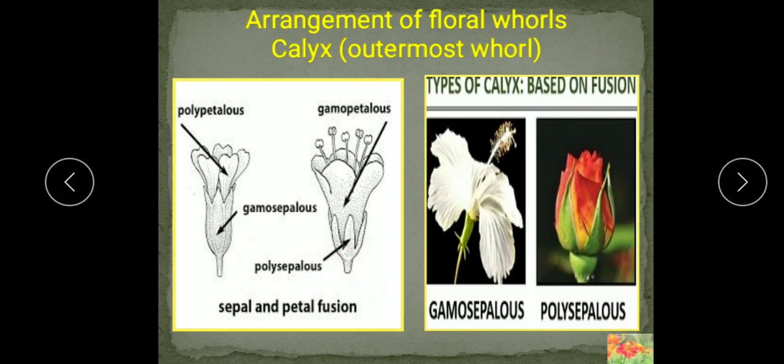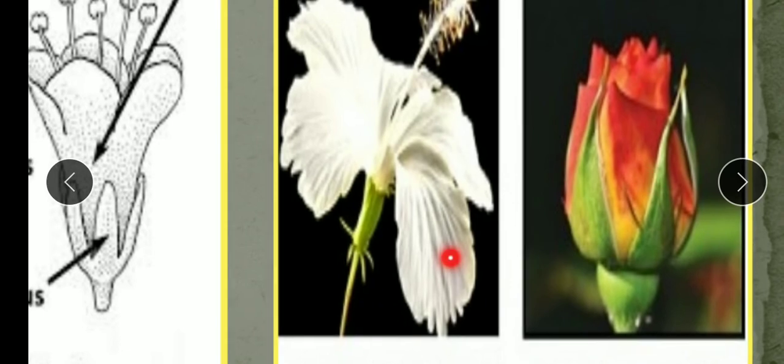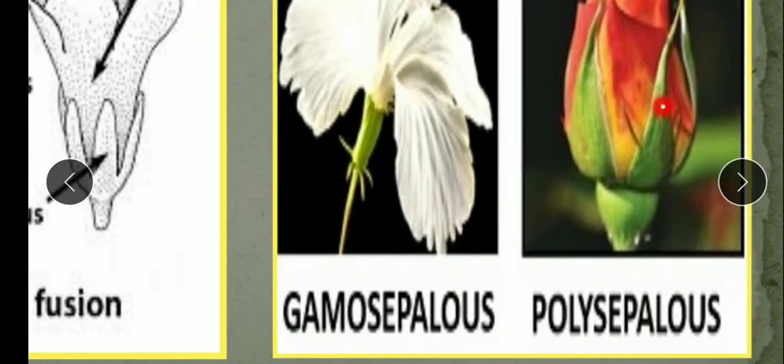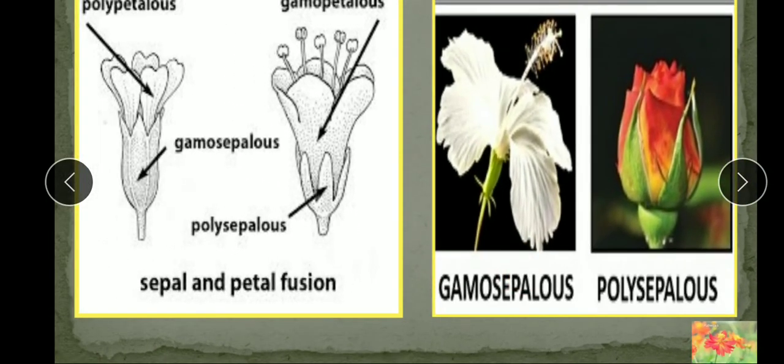So students, now the technical terms are there, you learn them in a proper way. Here you can see these are the sepals, and these sepals are free from each other. They are not fused with each other, all arising from the thalamus and not fused, they are free. So when the sepals are free, this is known as the polysepalous condition.